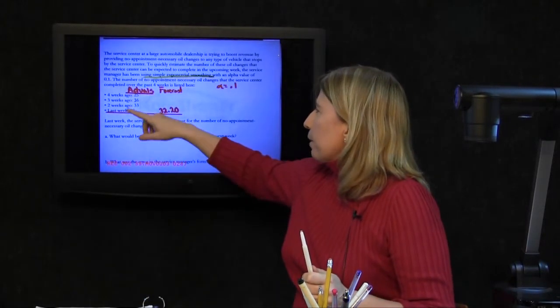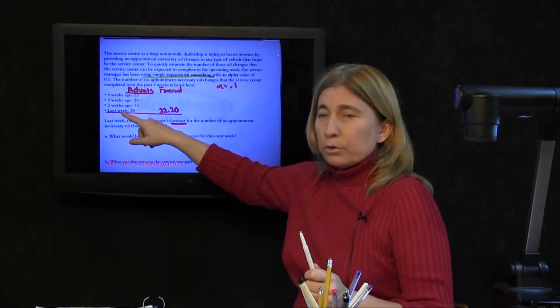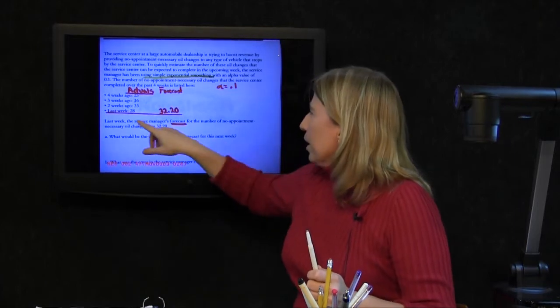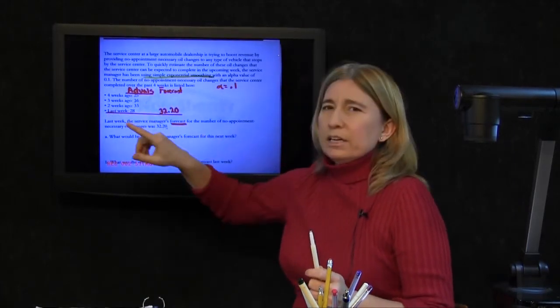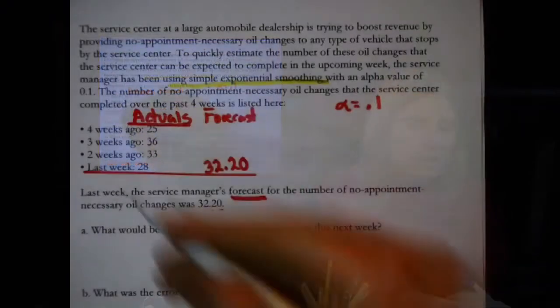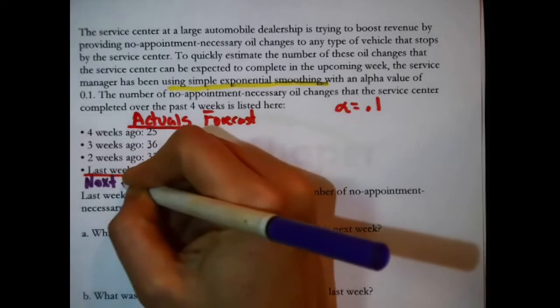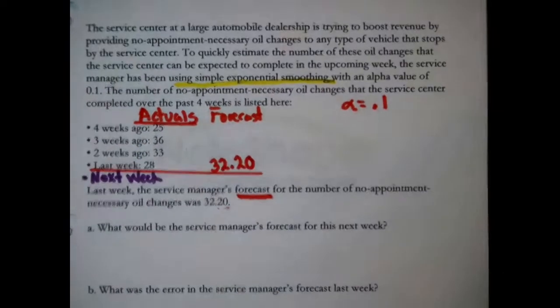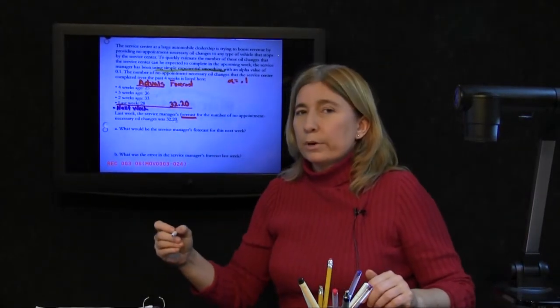In this particular problem, 4 weeks ago, 3 weeks ago, 2 weeks ago, last week, as in 1 week ago, essentially what's going on here is that the line that I drew right here is basically right now, and this is what I'm getting at, part A asks about next week. Picture it. Next week would basically be the next item in that bullet point list.